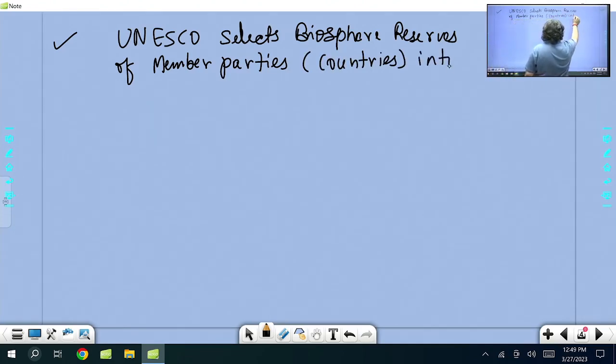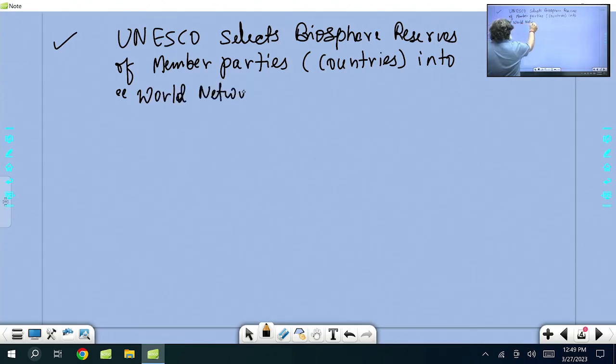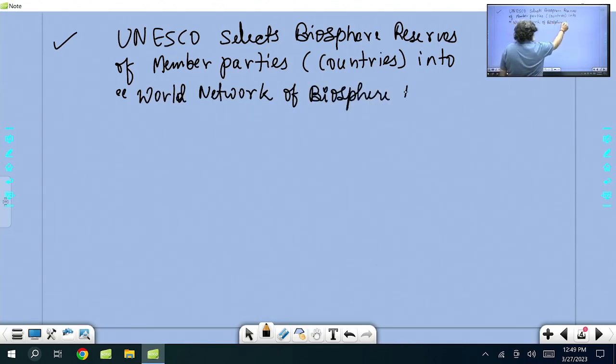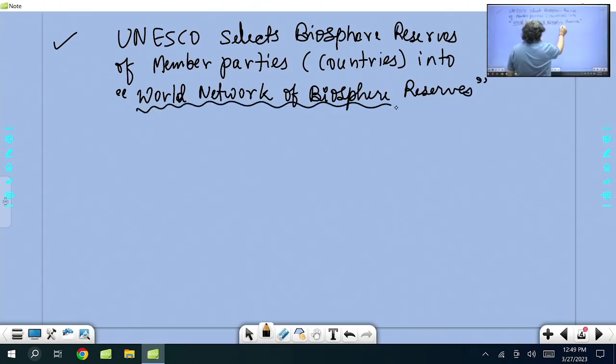So there is something called the World Network of Biosphere Reserves. There is a list, the list of biosphere reserves which UNESCO adds from time to time.